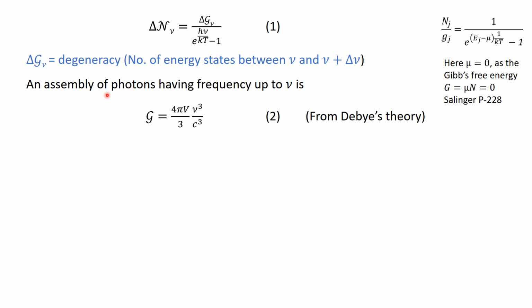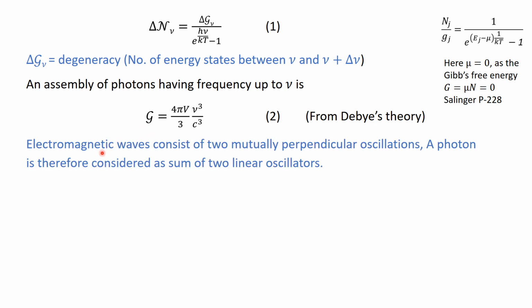So an assembly of photons having frequency up to nu is given by this relation, and you may remember this relation we derived while we were discussing the Debye theory of specific heat. There it was represented by n, however symbolic representation is not a big deal, so here we represent it by G.